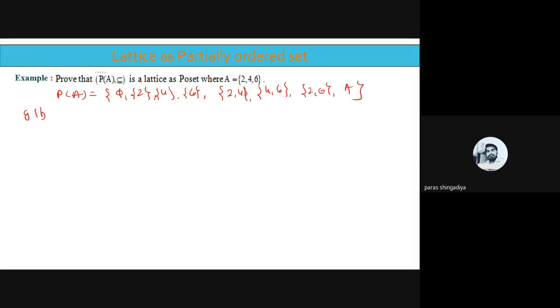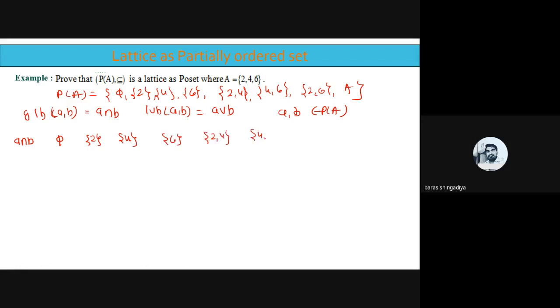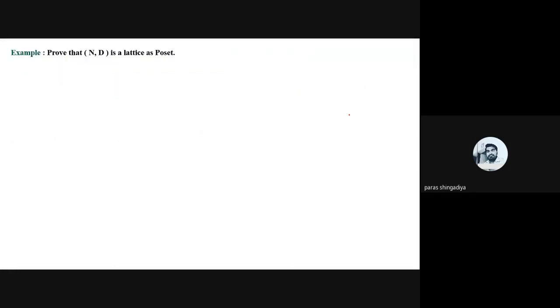So to check the GLB of AB, where AB belongs to P of A, we'll check A intersection B, and for the LUB of AB we'll consider A union B. Clear? So you have to prepare a table for A intersection B. Write down the whole set of values here: 5, singleton 2, 4, 6, 2, 4, 4, 6, 2, 6, and the A itself. Clear?